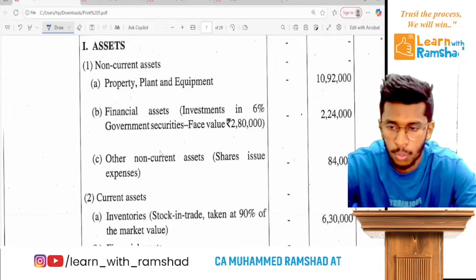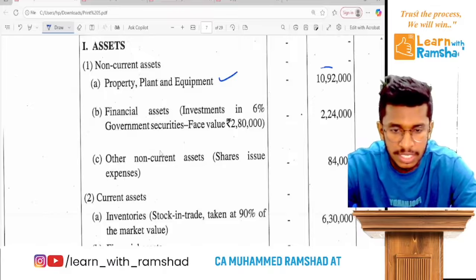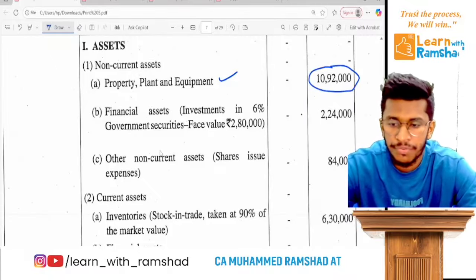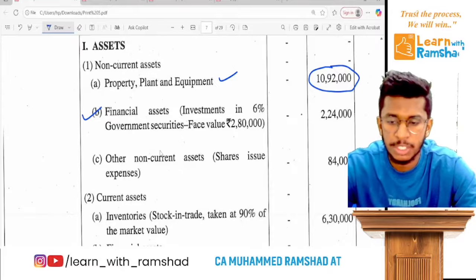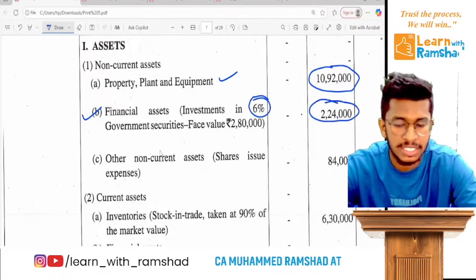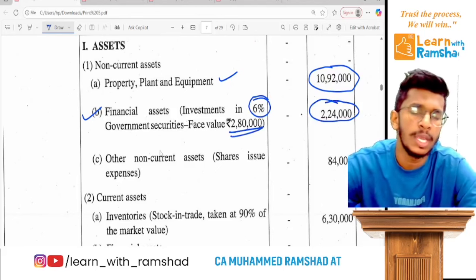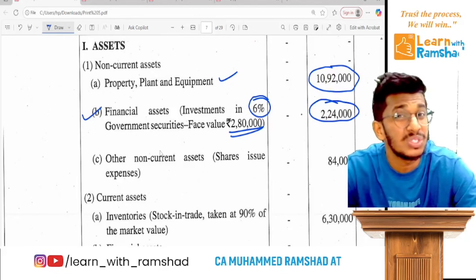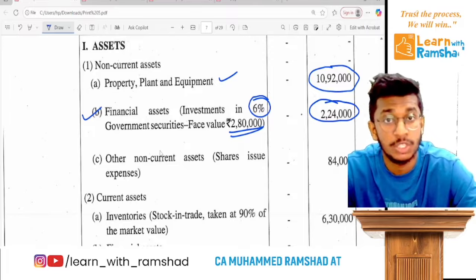So we have PPE here. That's it. Book value is this. Clear? Financial assets, which is an investment in 6%. So the cost of the asset is this. There's a book value, but the face value is different. So if you want to calculate the non-trade investment income, you must multiply 6% on 2,80,000. That means on face value.